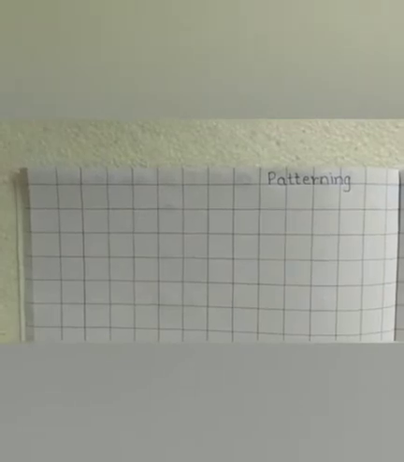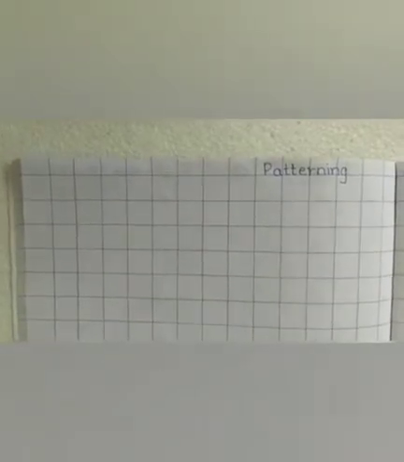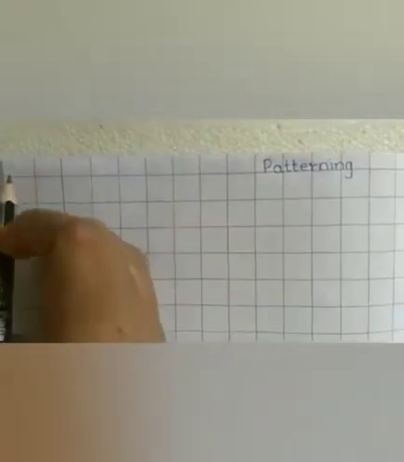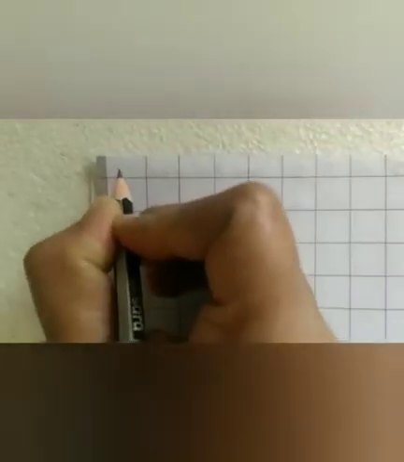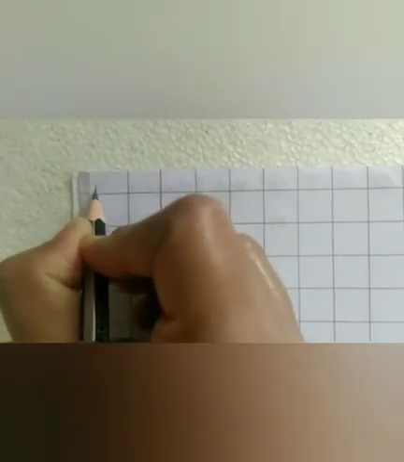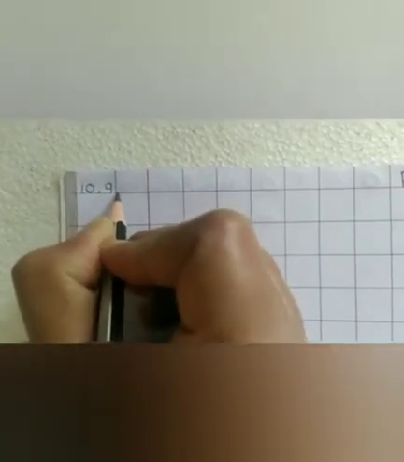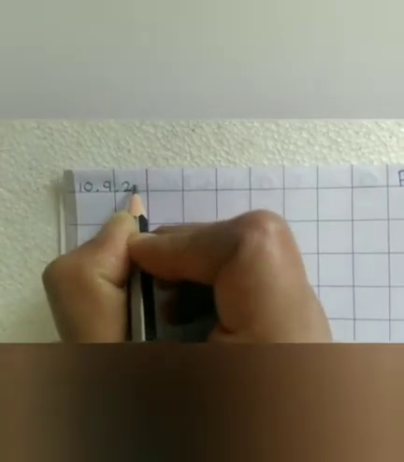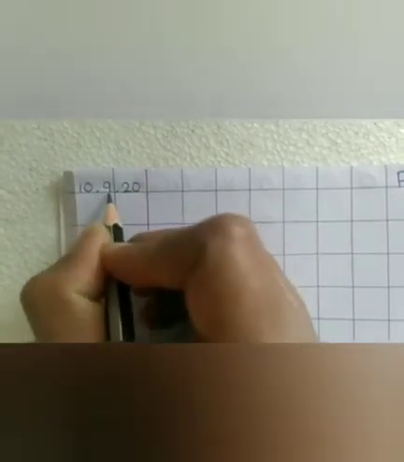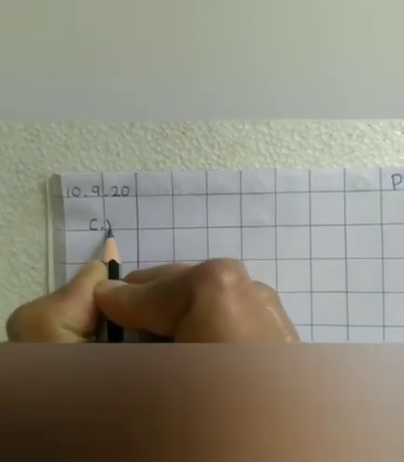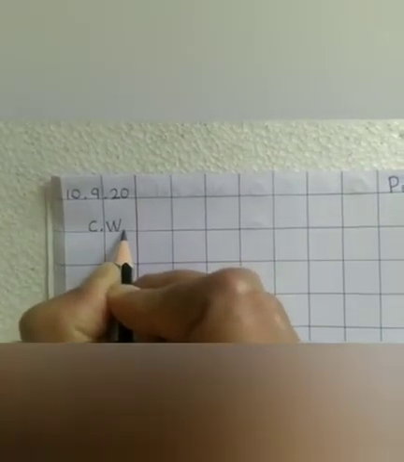Hello children, today we are going to learn patterning in the notebook. So first, in the left corner you have to write the date. So today's date is 10.9.20, that is 10th September 2020. Now below that you will write C.W.